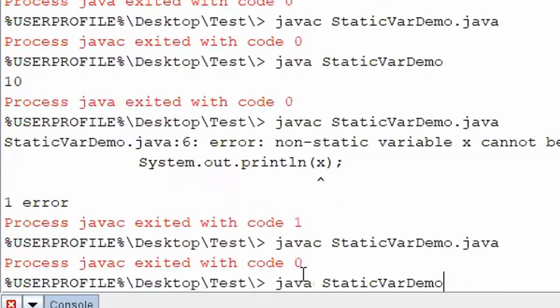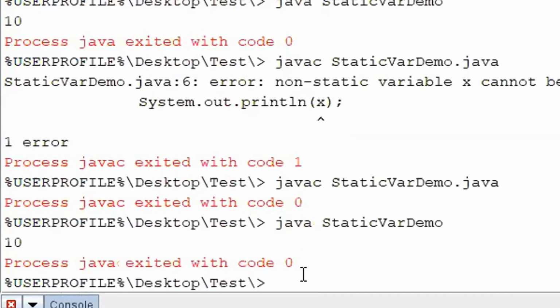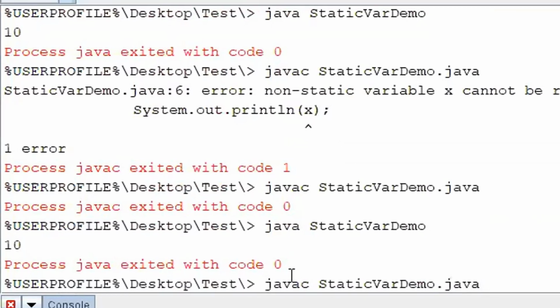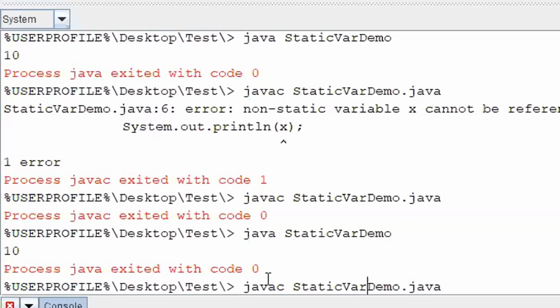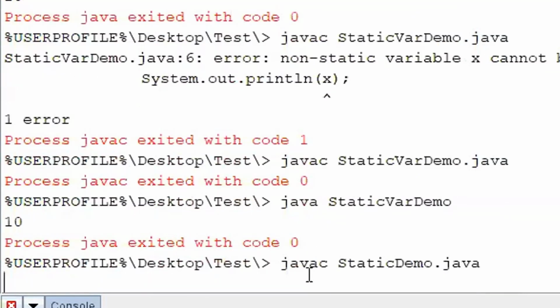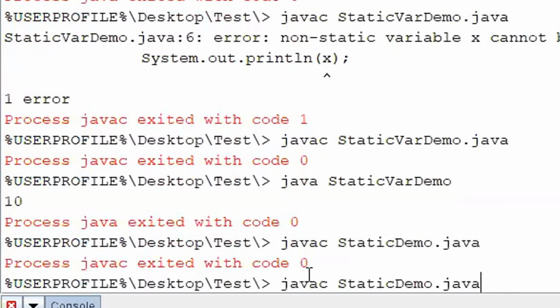Compiled fine. Which program did we execute? Static variable. Which is this one? Static demo. Compiled fine.